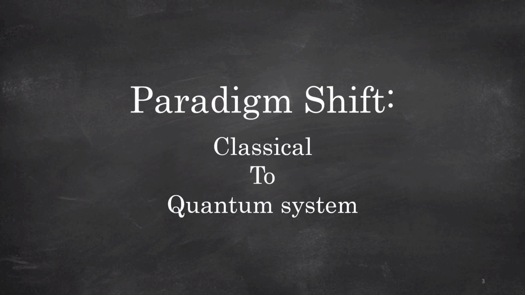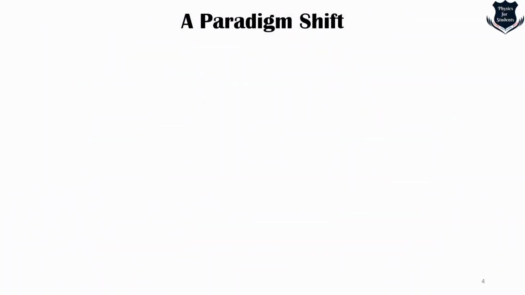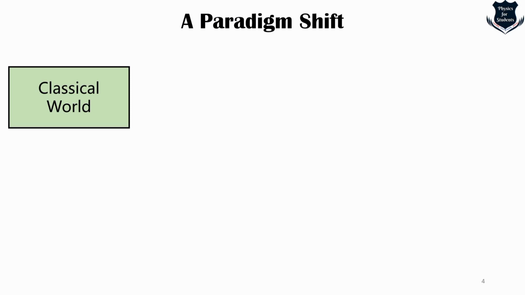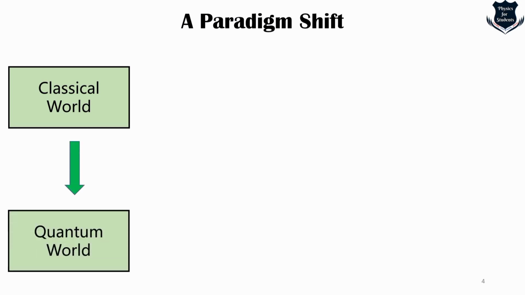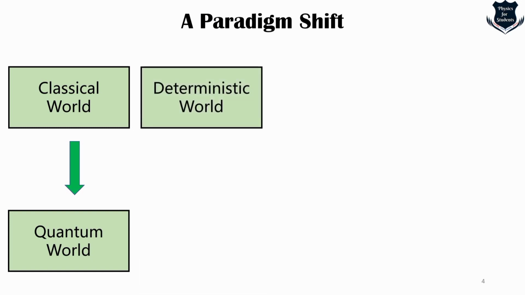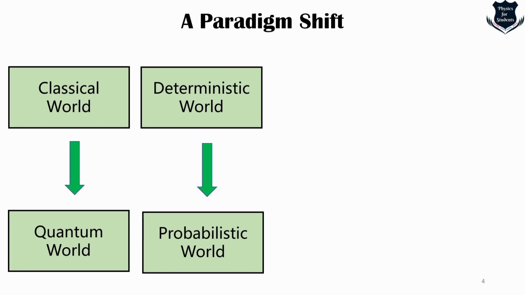Now, here there is a paradigm shift. What we mean by paradigm shift, let me explain it to you. When we are in the classical world, I mean to say Newtonian or pre-Newtonian, we are now moving into a quantum world. So, there is a complete shift in our thinking. We are in a deterministic world where position and momentum are initial conditions. Once they are given, we can definitely find the future, but now we are going into a probabilistic world.